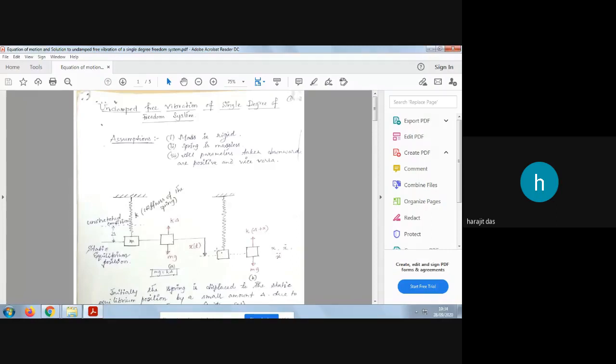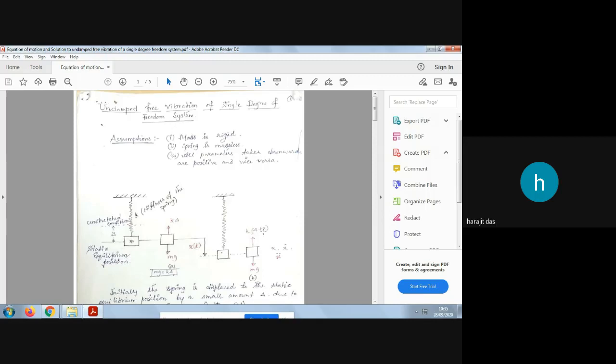So at this position, when you draw the free body diagram on the right-hand side, earlier the position was A, this is B. The first free body diagram is denoted by A, the second by B. If you analyze the system here, you get mg in the downward direction, because weight will act, and the spring force will act, isn't it?